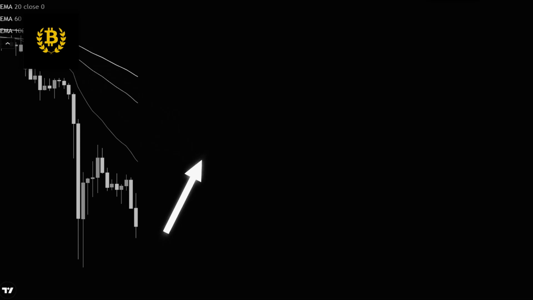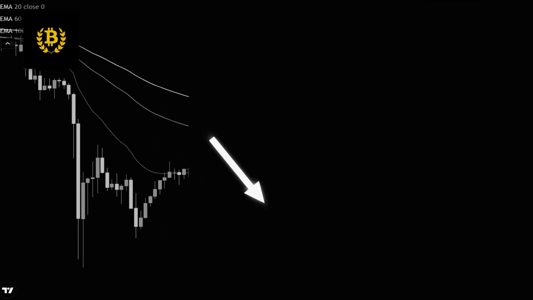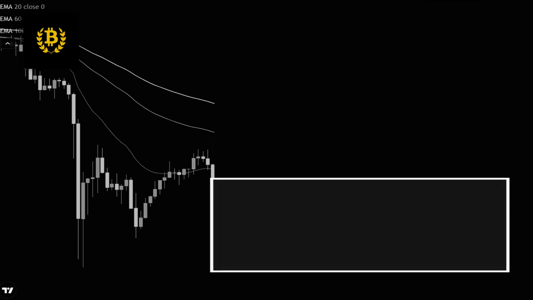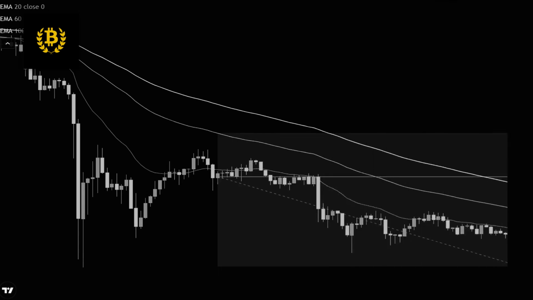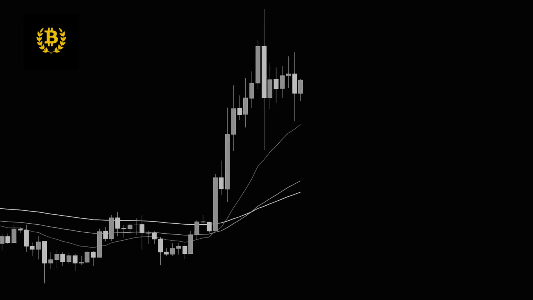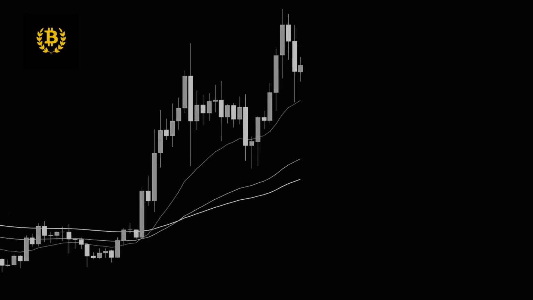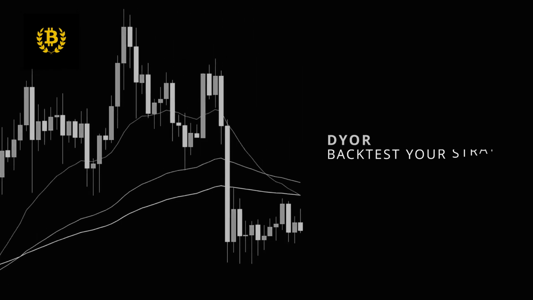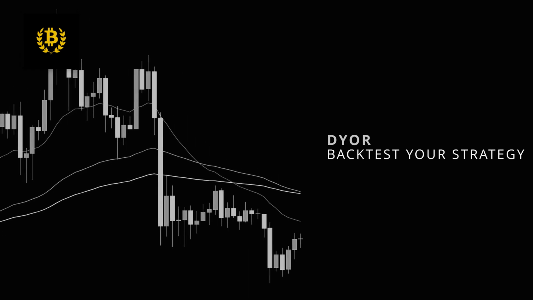Second short trade. Let's test the strategy again with another short trade. The price is in a downtrend and we wait for it to touch the bottom or middle line. Once it does, we wait for the price to cross below the bottom line. The crossover happens and we enter the trade. Set the stop loss at the middle line and take profit at 2 times the stop-loss distance. Let's see how this trade performs. This trade also went profitable in just a few minutes, further validating the strategy.